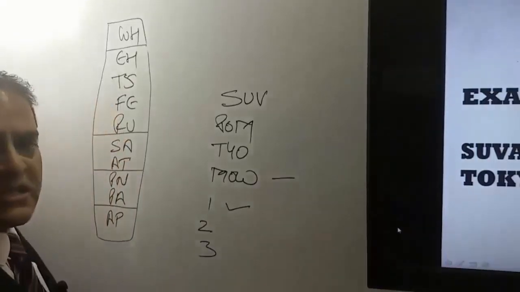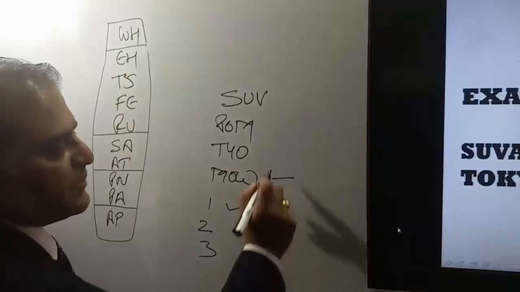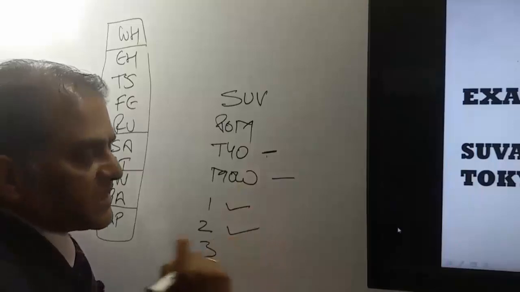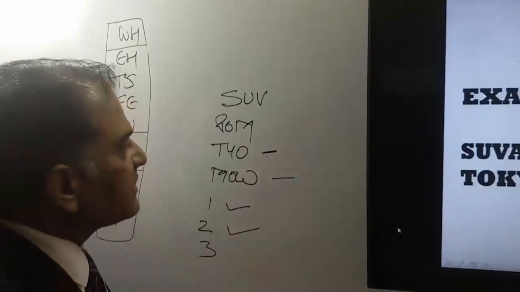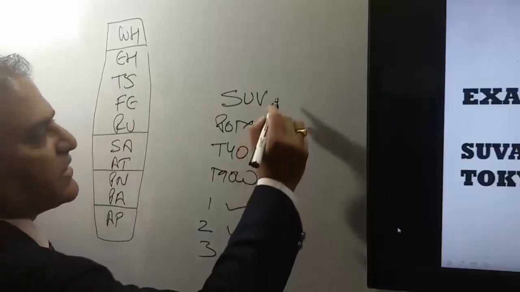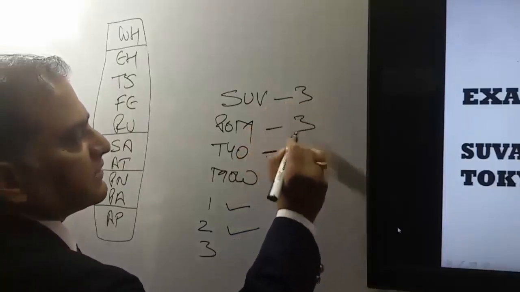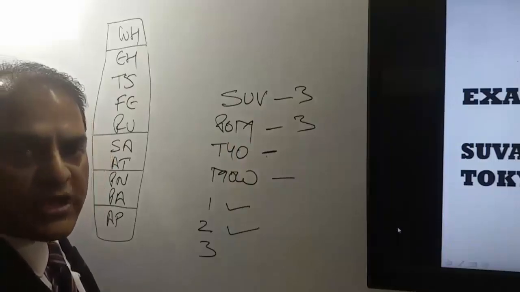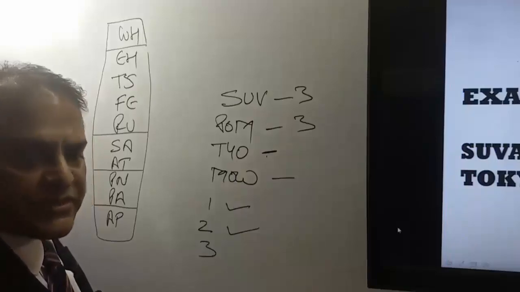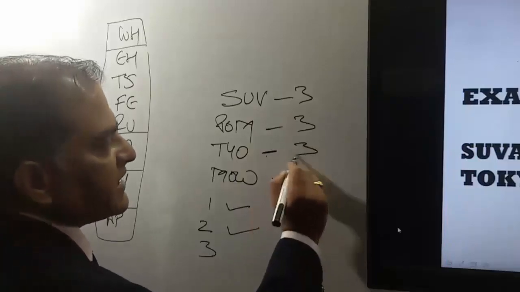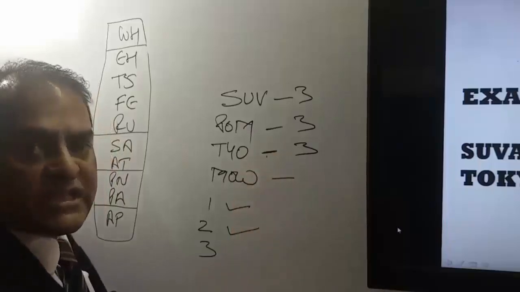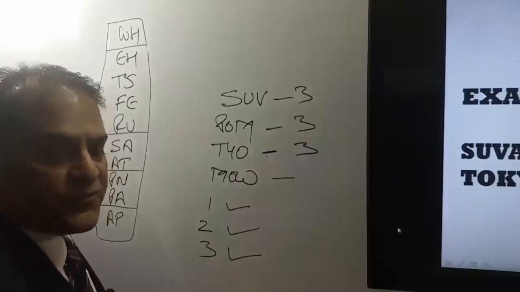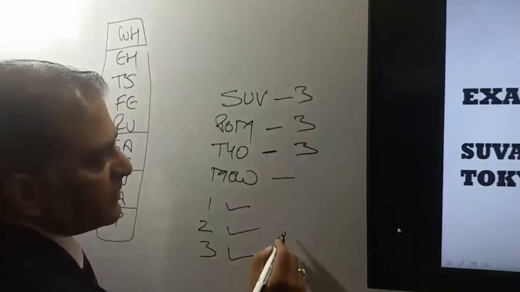The second condition says very next or previous point should be in the Japan, Korea. Here our passenger is coming from Japan, Korea. That means this itinerary has satisfied the second condition also. The third condition says rest of all the cities should be in the area 3. Here Suva is in Fiji, Fiji is in area 3. Port Moresby is in Papua New Guinea and it's also in the area 3. And Tokyo is in Japan, Japan is in area 3. Here all these 3 cities are in the area 3. That's why this itinerary has satisfied the third condition also. So the global indicator for this itinerary will be RU.